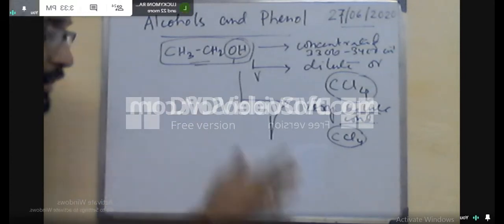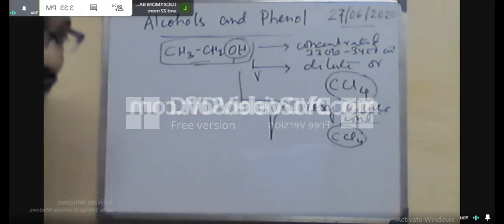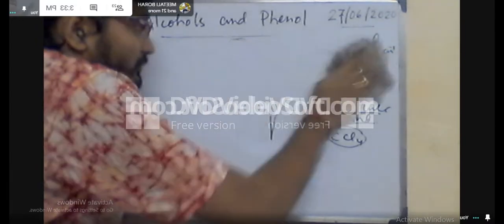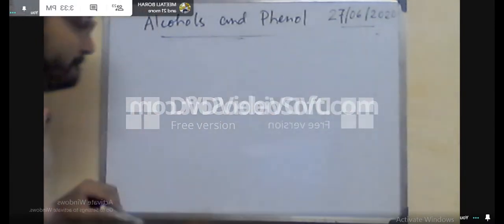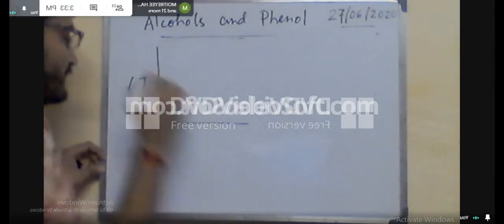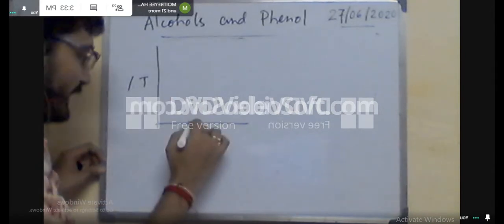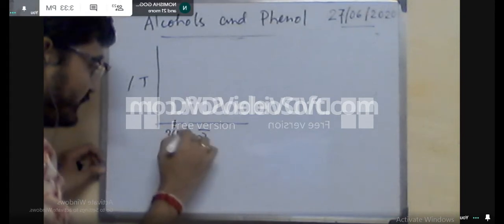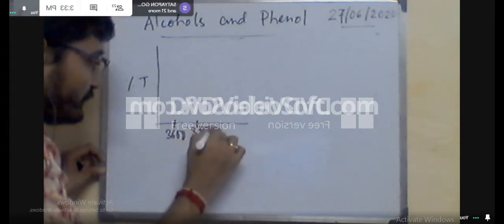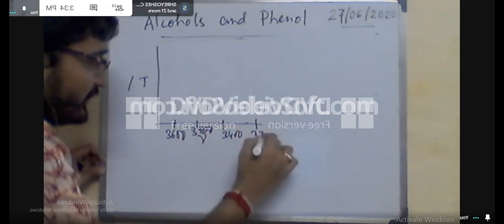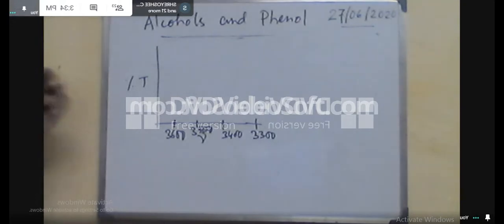So just like if this is the percent transmittance and this is the nu bar, say in the range of 3600, 3500, 3300. So when only hydrogen bonding is present, you will get the broad band. Okay, this is concentrated solution.